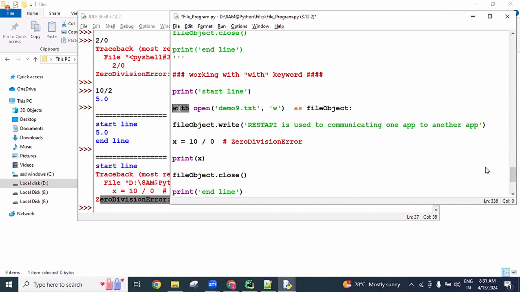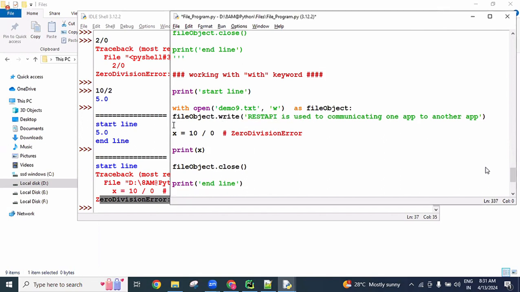Now the with keyword is giving a guarantee to the developers: 100% I will close this file object before terminating the program. Because of sudden termination or exceptions, our program may terminate without closing the file object. Before terminating, I will close this file object. That guarantee is provided by the with keyword. If the file object is automatically closed, we are able to see the data in the files. Do you understand this one?